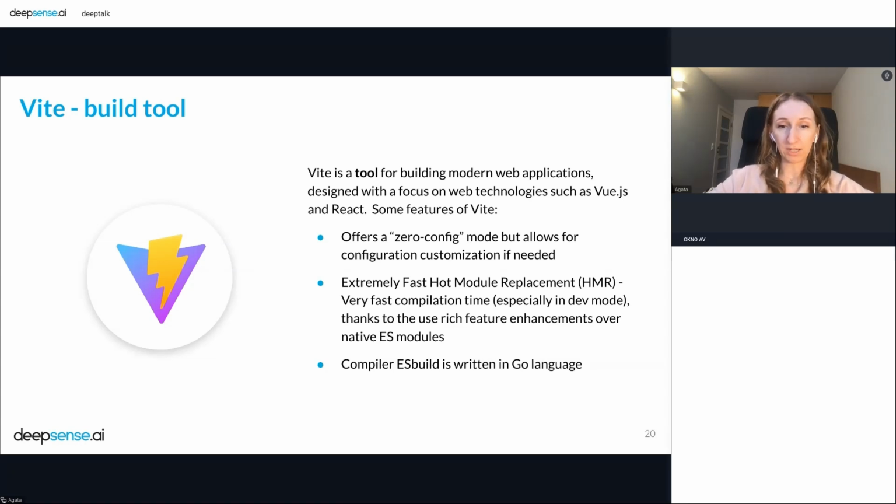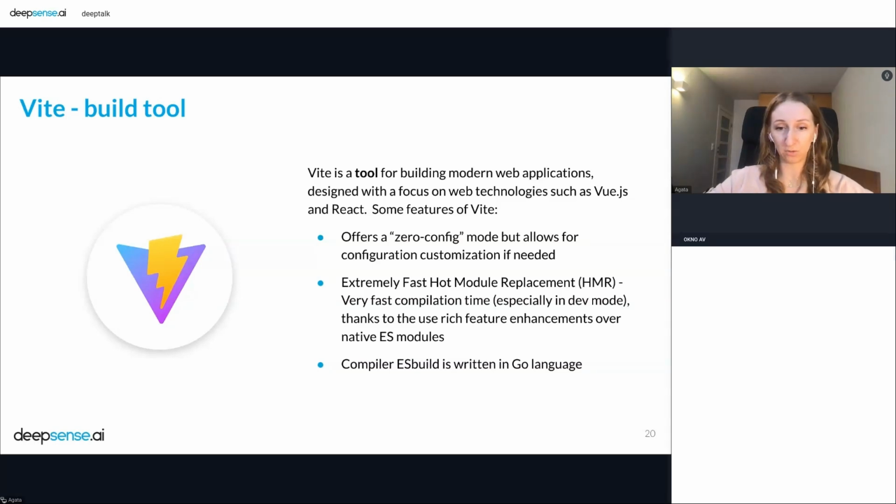We have here extremely fast hot module replacement. And hot module replacement means that you can change something in your app without reloading. And this is really helpful when you're working in dev mode. And they describe this extremely fast HMR really well on their page.